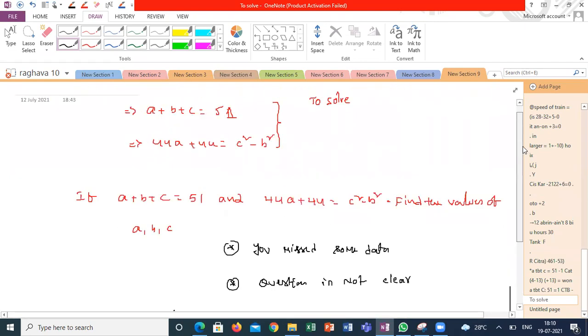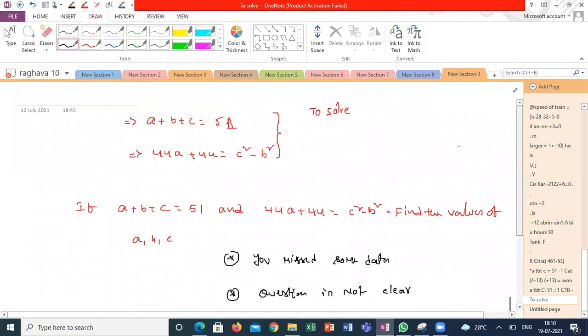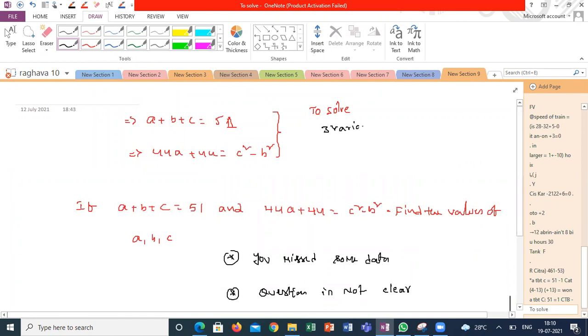Here, it is violating the basic principle of polynomials. There are three variables here and two equations. So this question can't be solved. You can't solve the ABC values. You can give the relations between ABC, but you can't solve the ABC values. It is not possible. No solution case because it is inconsistent. You can't solve this with these given conditions. So might be you are missing one more condition, or the question itself is wrong, or somewhere you are missing the extension of this question.